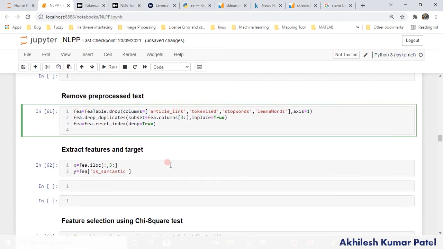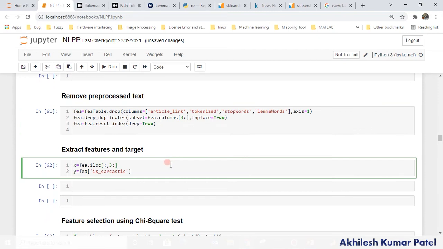Okay, now the next part is to extract the features and target and split the data for training and testing. Before that we use chi-square to select the important features. Chi-square works very well if you have categorical or discrete data, and in this case all the data we have is in discrete form.